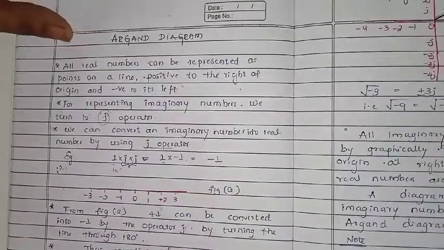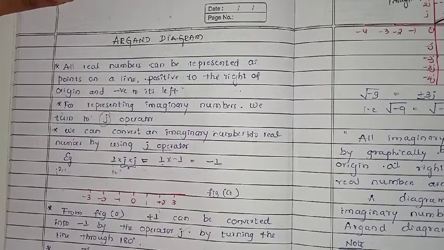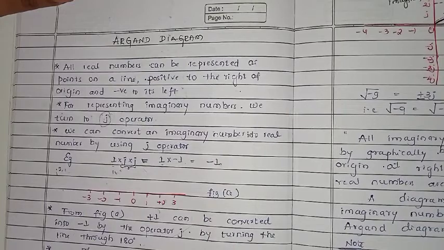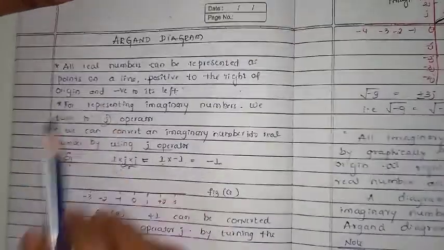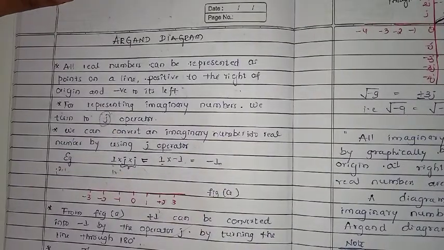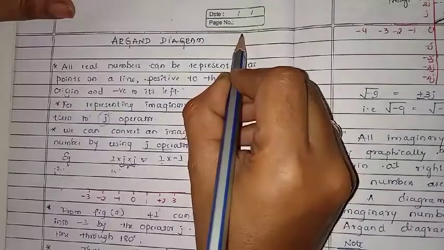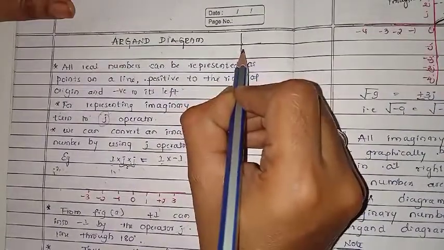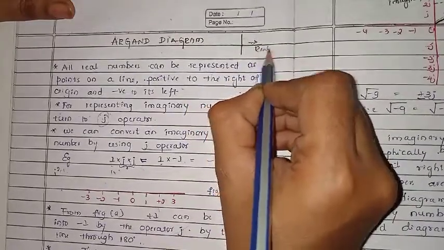Okay, now we will discuss the Argand diagram. What is an Argand diagram? A diagram on which both real and imaginary numbers are represented is called an Argand diagram. All the real numbers can be represented on a point of a line, to the positive side, to the right of the origin. This is our origin. Here, to the right side, we are going to write the real numbers.